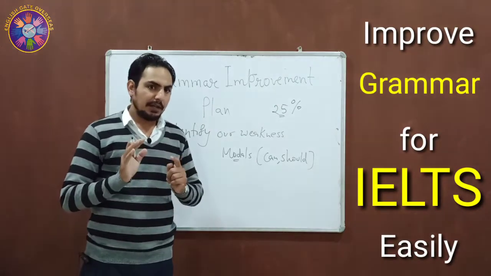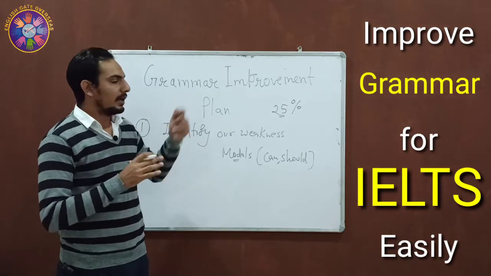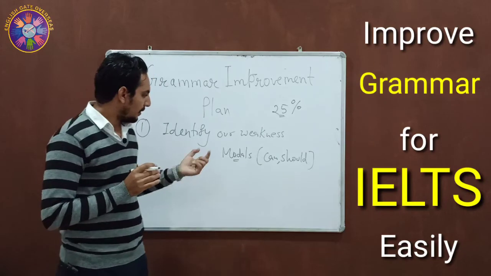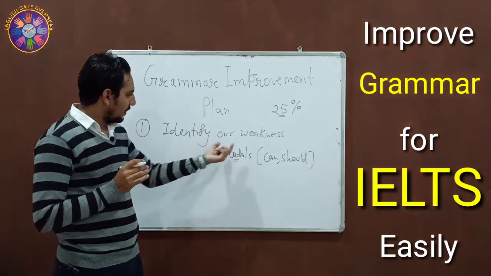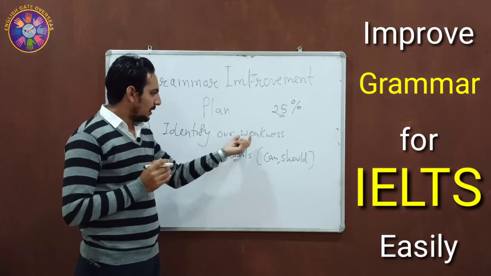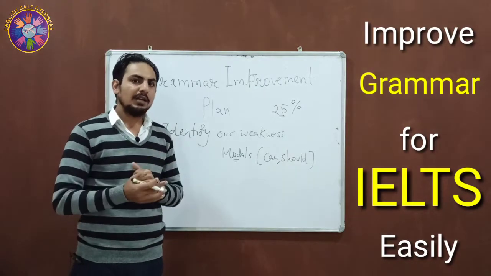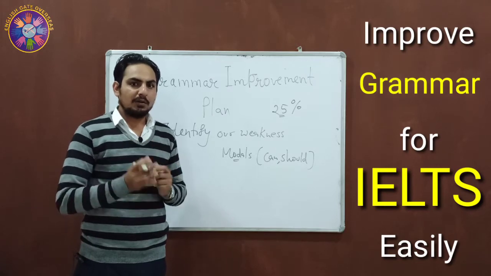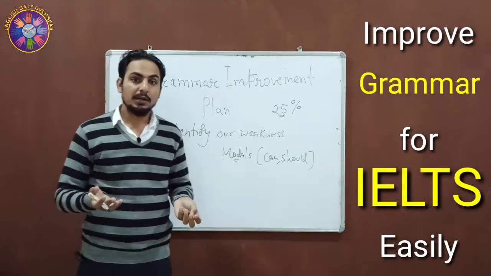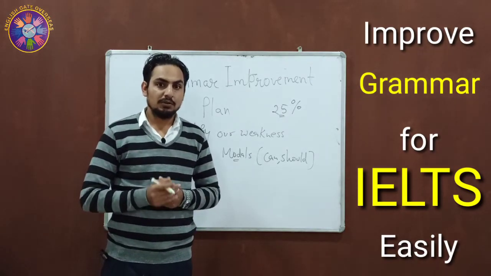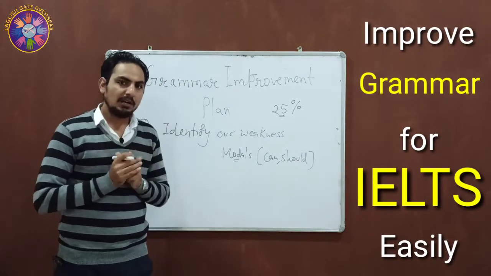So it is not recommended that you waste your time working on all grammar areas. You should only focus on this very particular area, the area where you are not strong, where you are making errors. So identify your weak area and start working on it. Don't worry about all the grammar, because maybe you will not need all the grammar to get a good score in IELTS. You should only focus on the area where you are making mistakes.